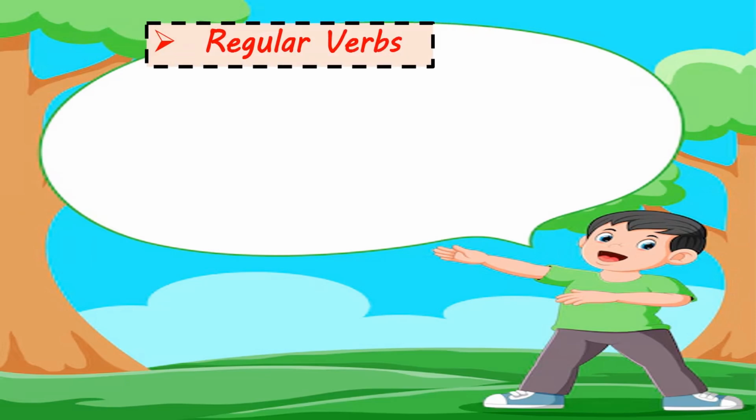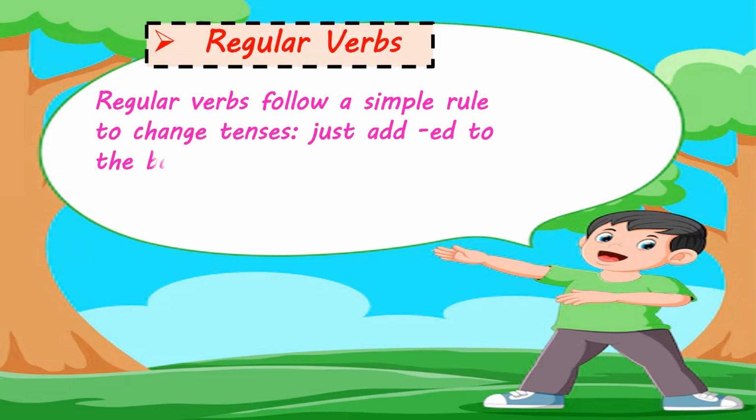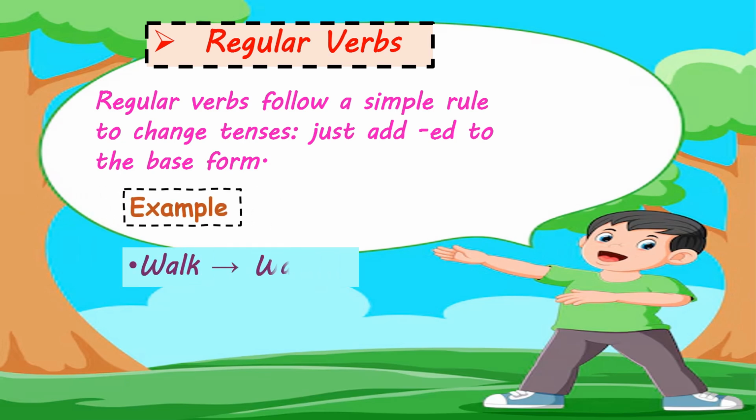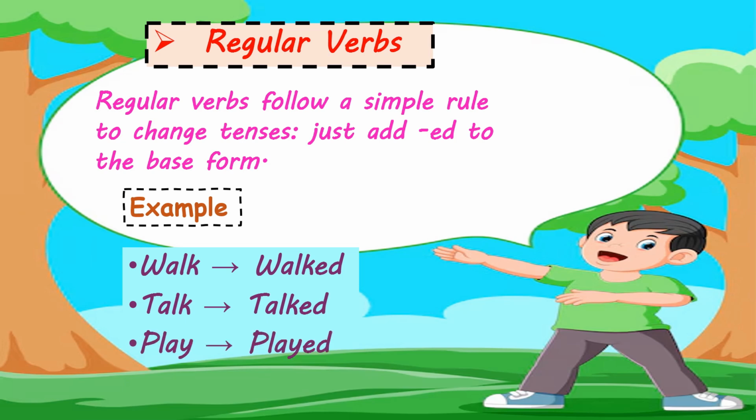Next is regular verbs. Regular verbs follow a simple rule to change the tenses. Just add ed to the base form of verb. For example, walk changes into walked, talk changes into talked, play changes into played. So when we use the verb in the past tense, just add ed in the regular verb.